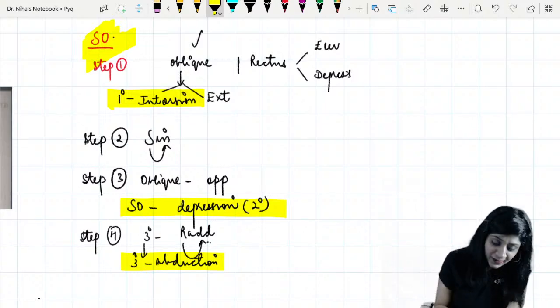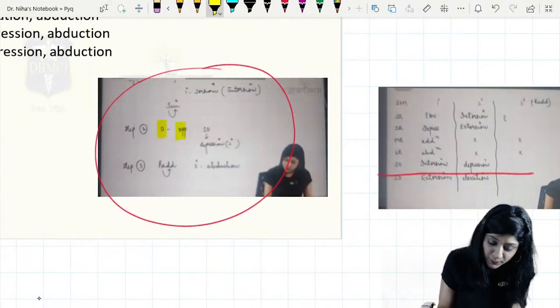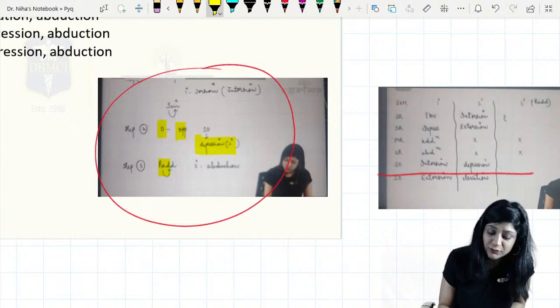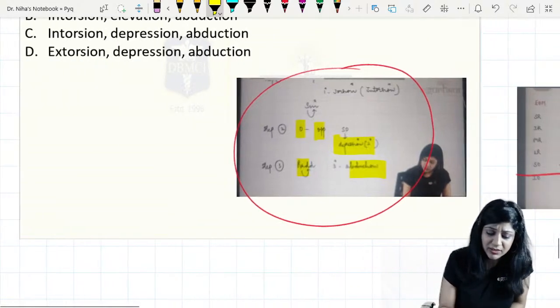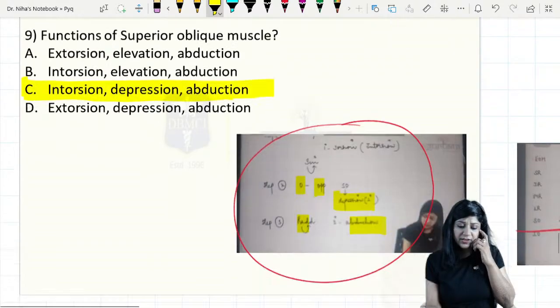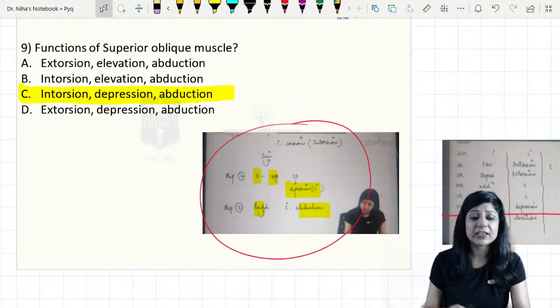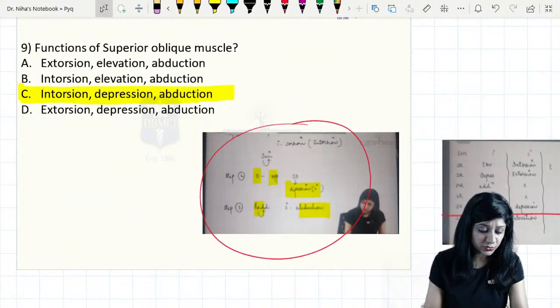Okay? So this is being taught here also. O for oblique, O for opposite, RAD, therefore here you will have abduction, and therefore look at the correct one: intorsion, depression and abduction. Any other question that you think came in ophthalmology? Any other change that you would like to do?